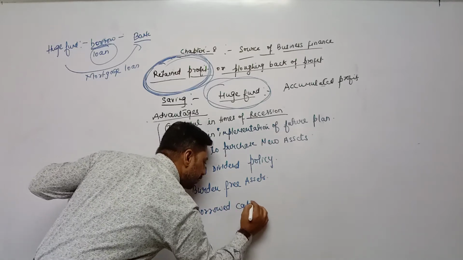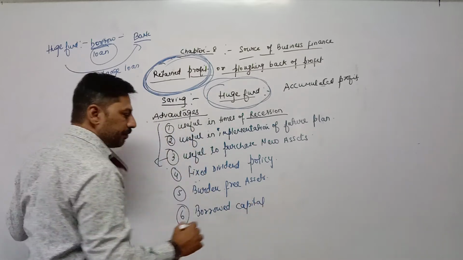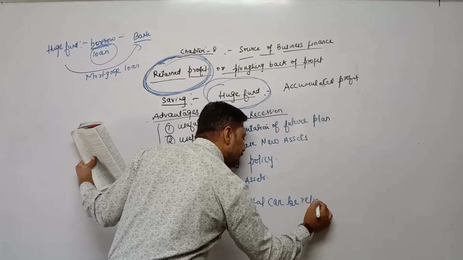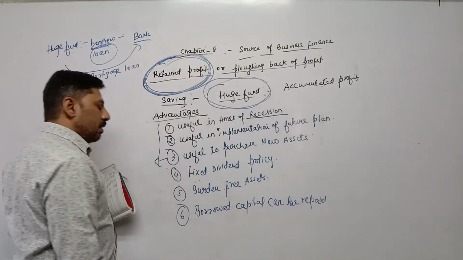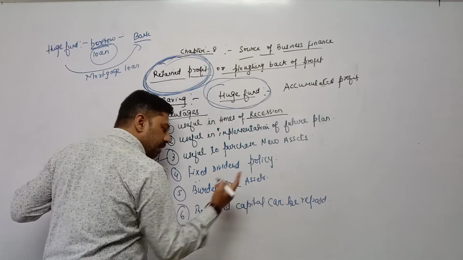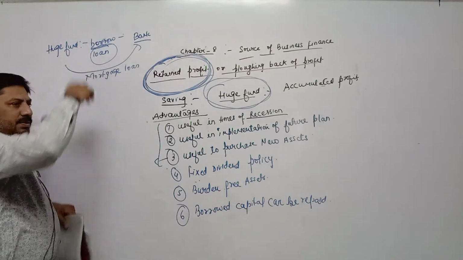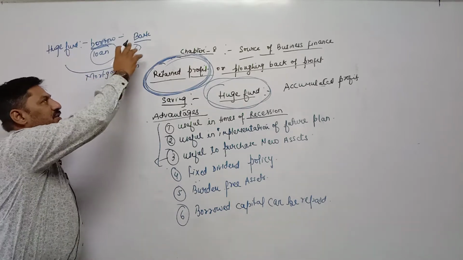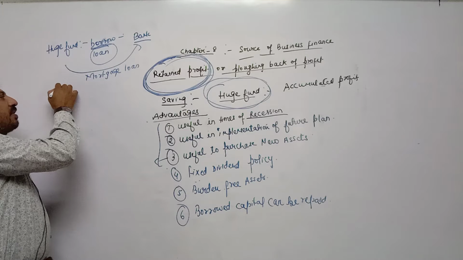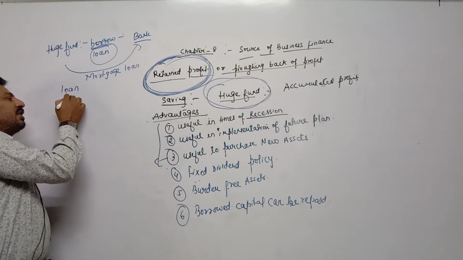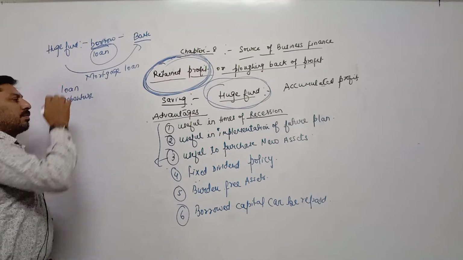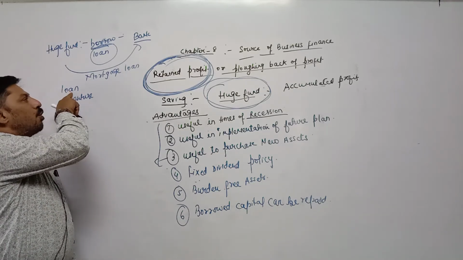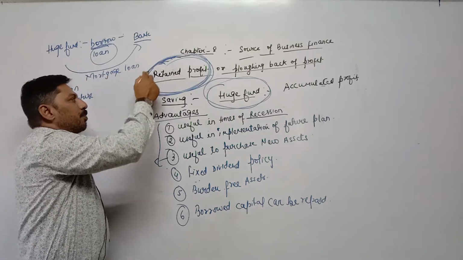Borrowed capital means if in the past we have taken any loan from any bank, financial institution or any other source, or we have issued debentures, which is also a kind of loan. In order to pay this debenture or the bank loan, we can utilize our retained profit. Why?